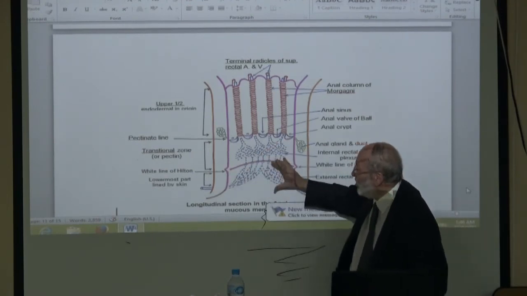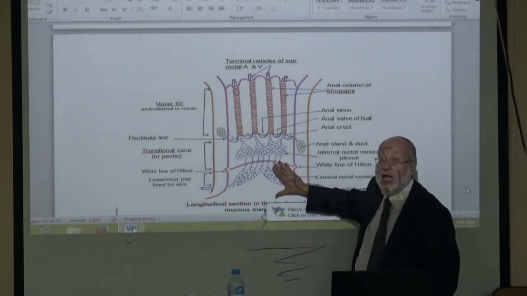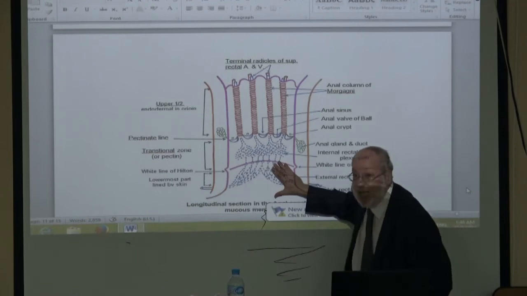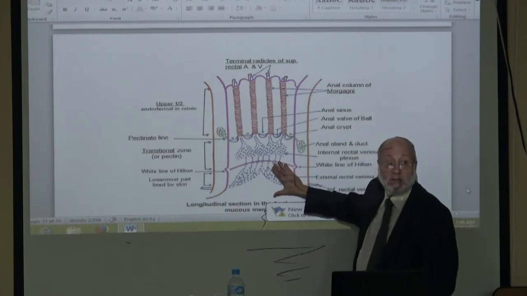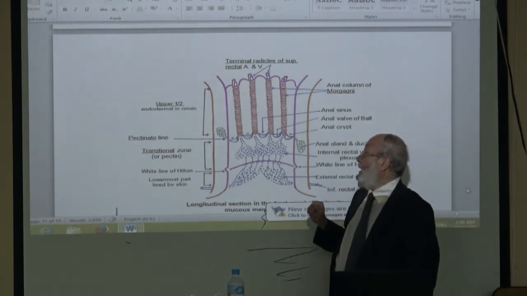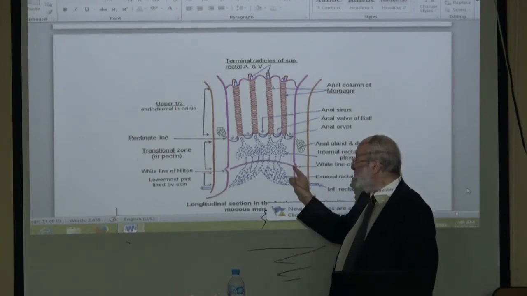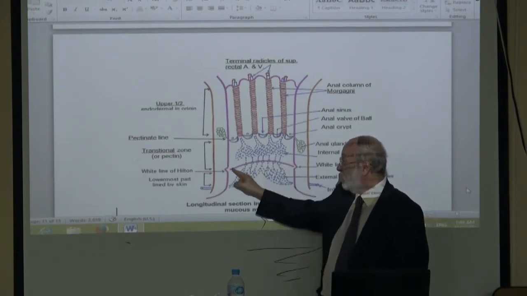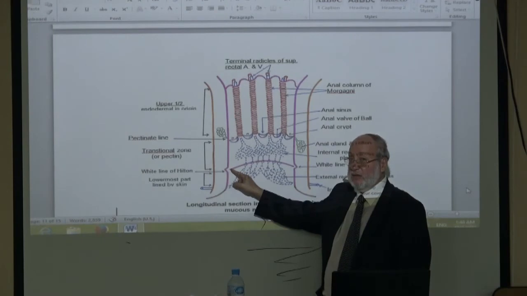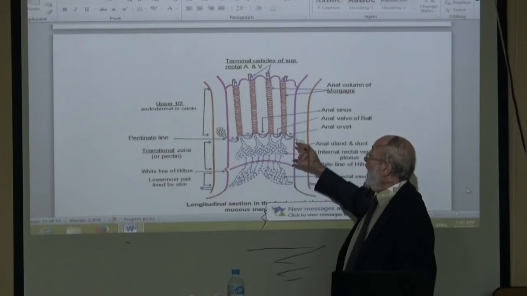Below Hilton's white line is the skin. Actual skin is stratified squamous epithelium, keratinized, with sweat glands and sebaceous glands. Okay? Put in your mind, why is this a white line? I will explain this in another lecture.